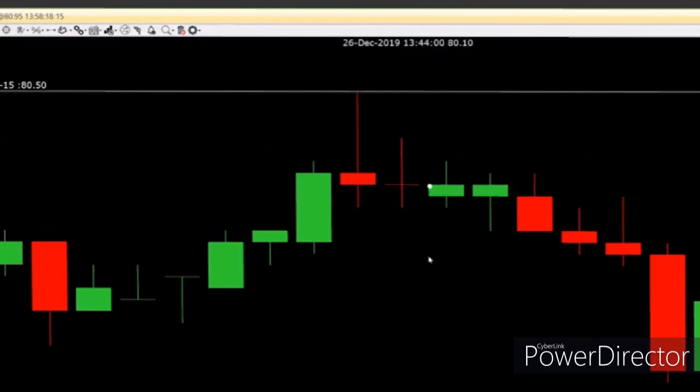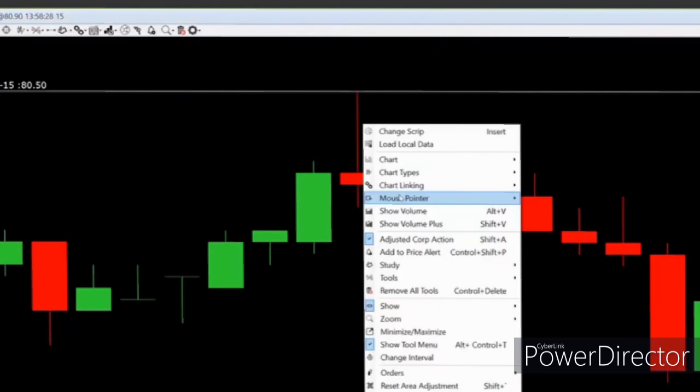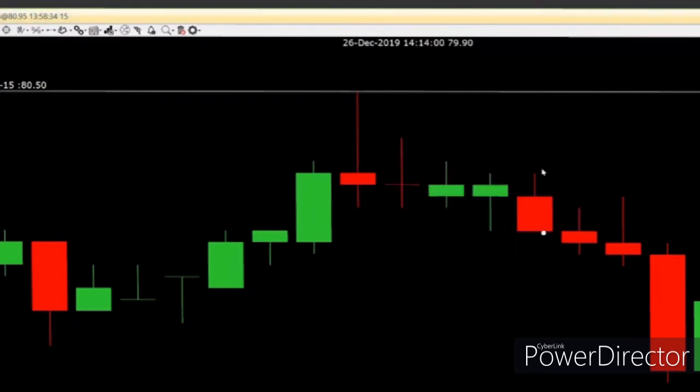Highest close. Now how do I find the highest close? This white dot, can you see over here? That is basically your tracker ball. So I would always suggest you keep your mouse pointer as a tracker ball. So right click, mouse pointer, tracker ball. This will tell you the close of each and every candle.